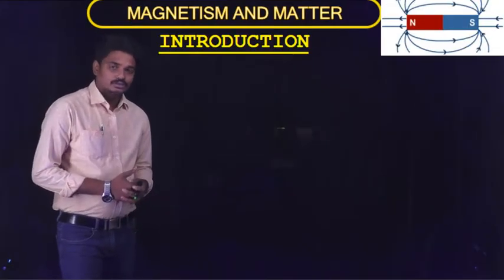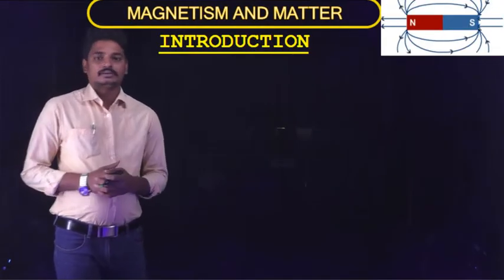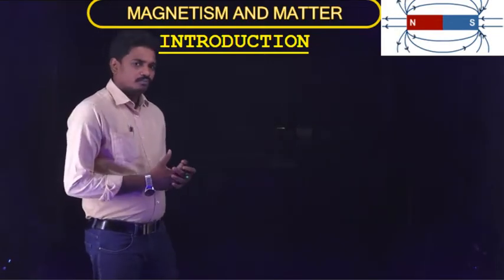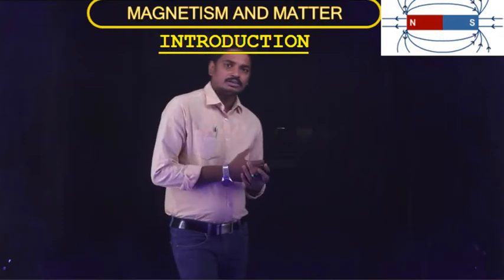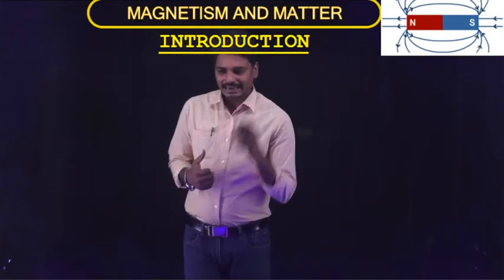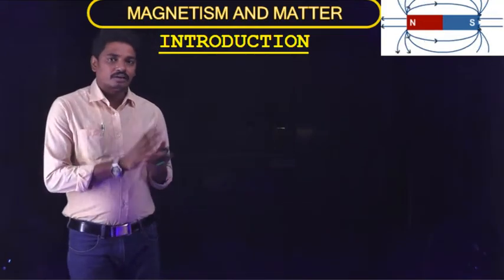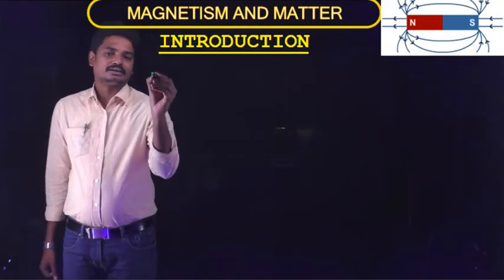So let's go to the introduction of this chapter, magnetism and matter. Where did we come across magnets? What is meant by magnetism? Magnetism is nothing but the study of properties of the magnet.